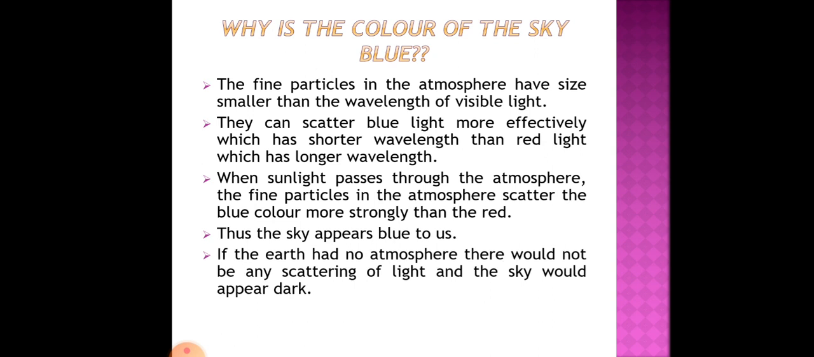Now if the earth had no atmosphere, then there would not be any scattering of light, and the sky would appear dark. For this reason, the sky appears dark to the astronauts, because in space we do not have atmosphere, and for that reason space appears dark to the astronauts.